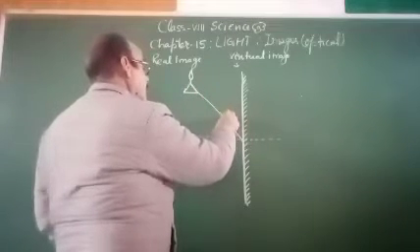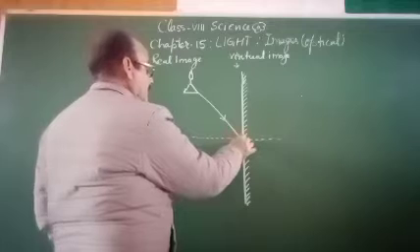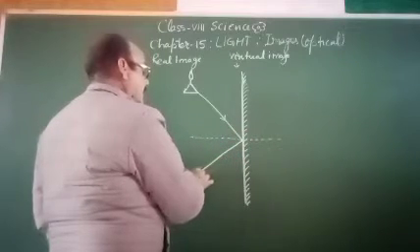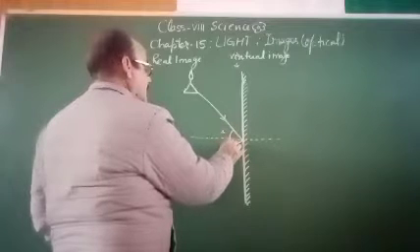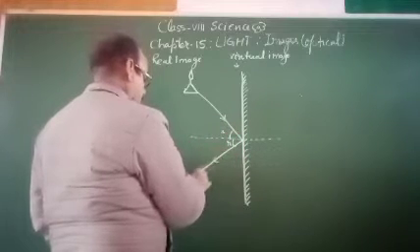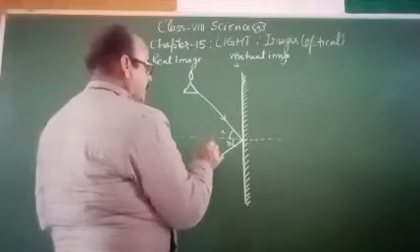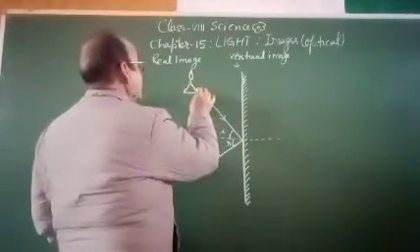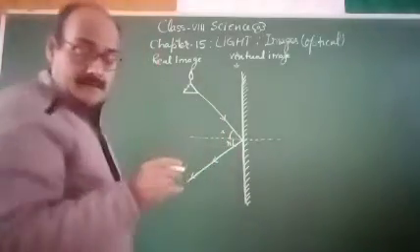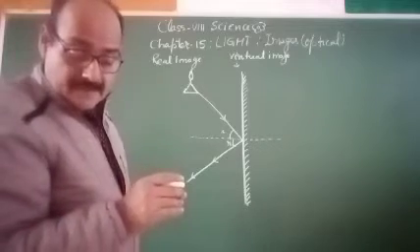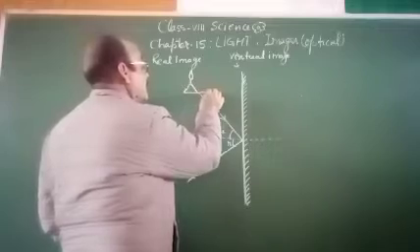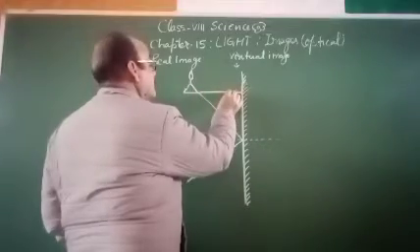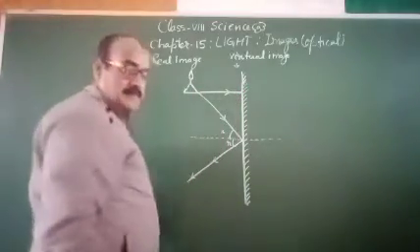And it will reflect at this. So this is I, this is R. Okay, this is I and this is R. And the rays that may be reflected from here, that may be reflected here, like this.